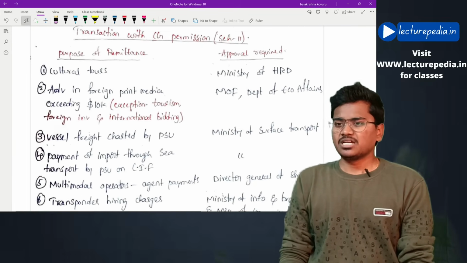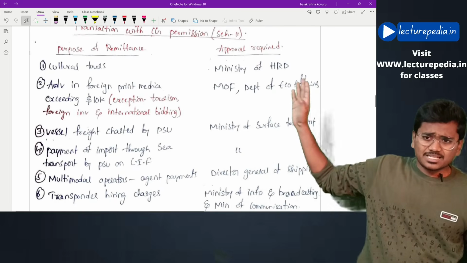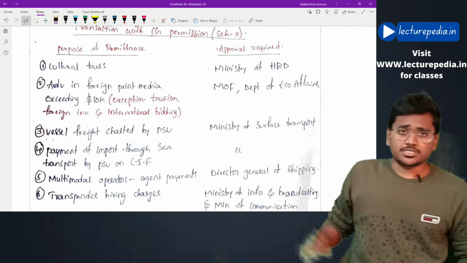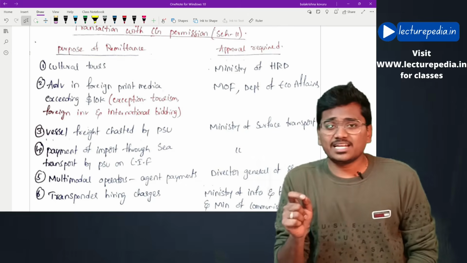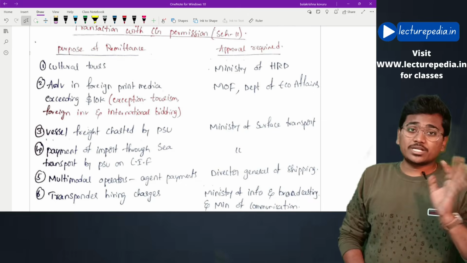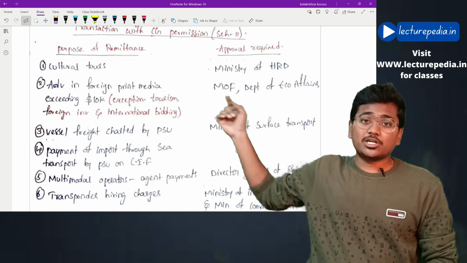Let us see. First of all, that side remittances, this side permission. If you want to make remittance for the purpose of conducting any cultural tour, then you have to take approval of Ministry of Human Resource Development.